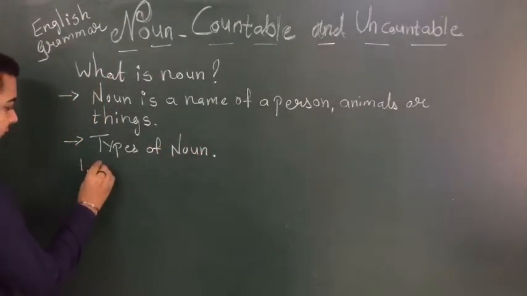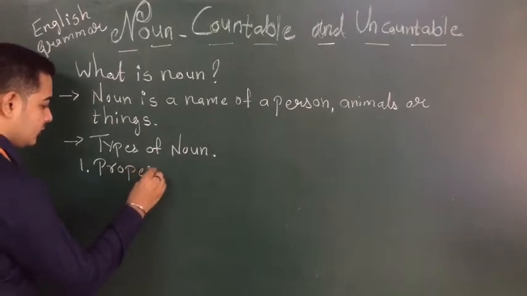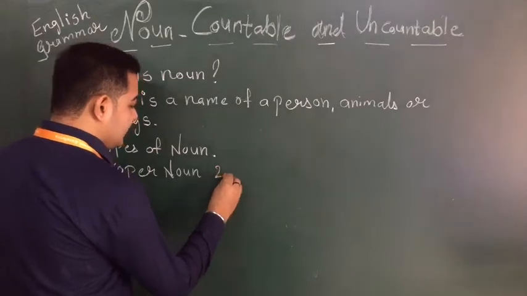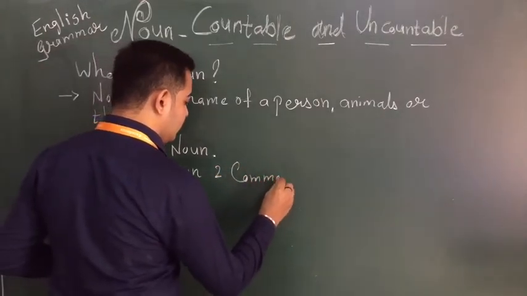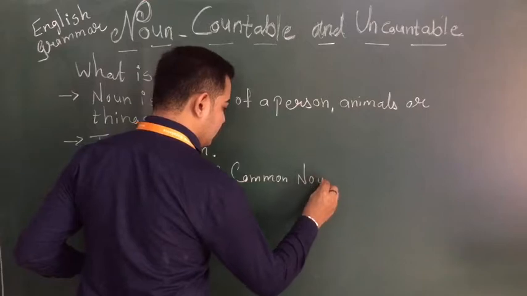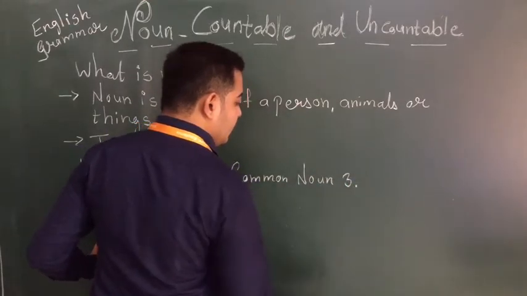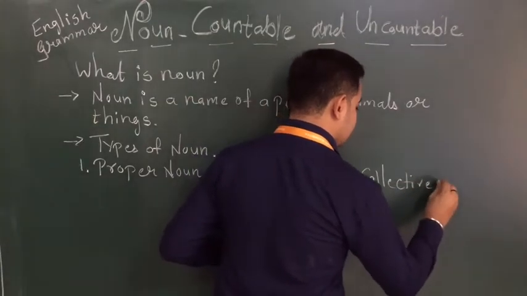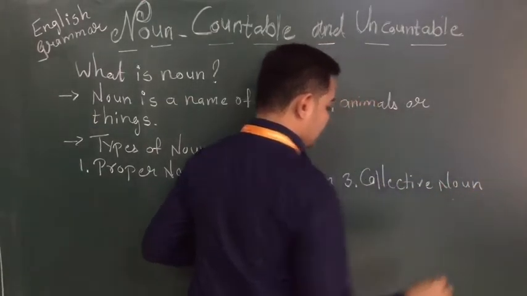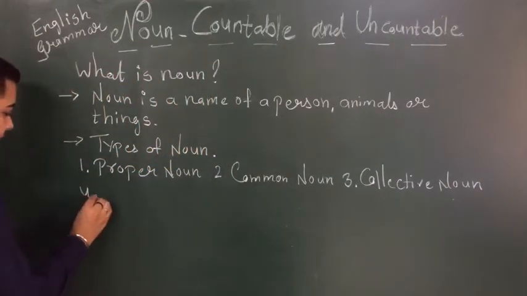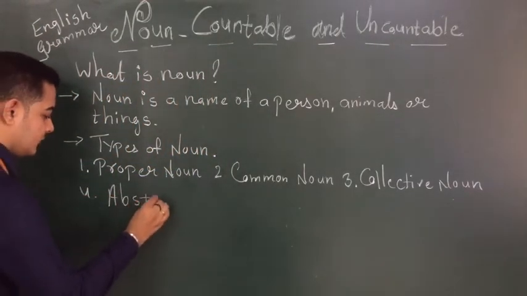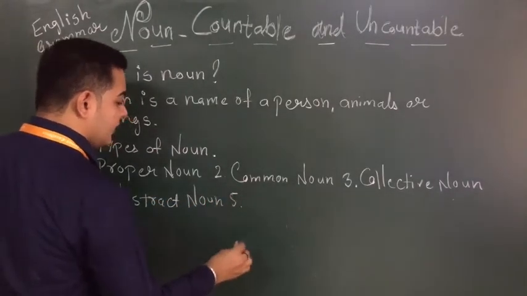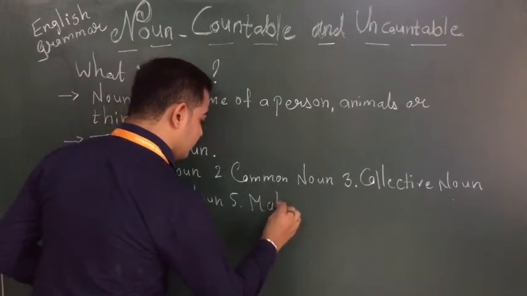First we have proper noun, then second one common noun, third collective noun, fourth abstract noun, and fifth we have materialistic noun.